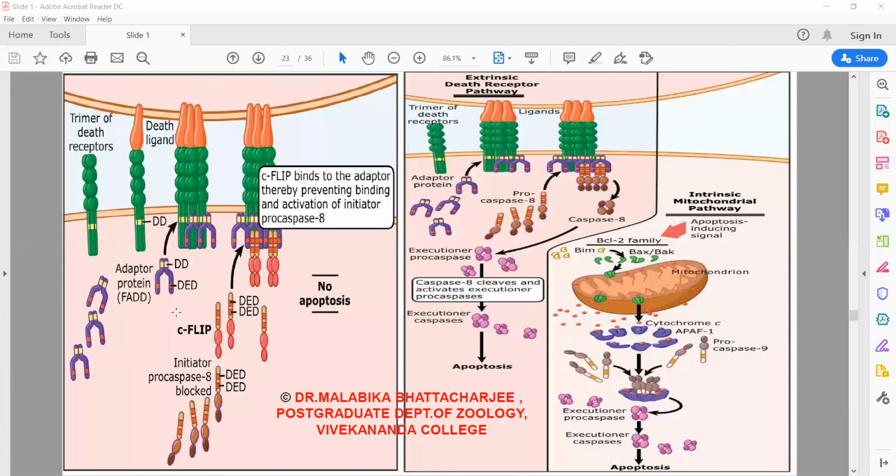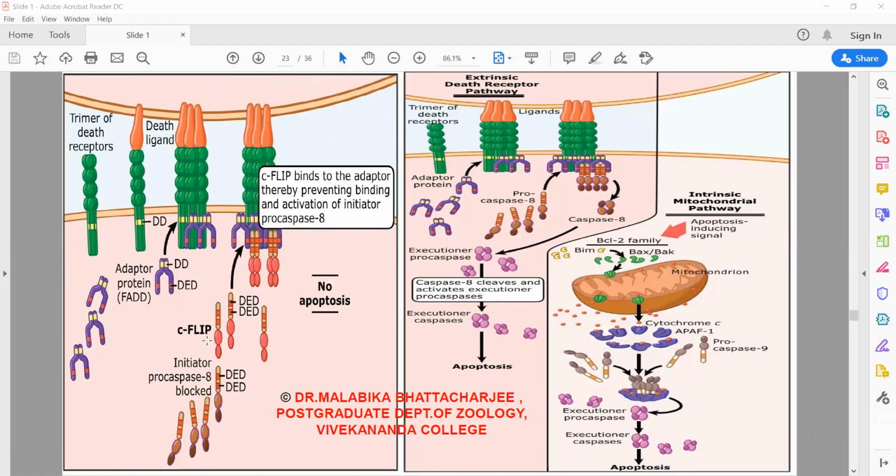It is very similar in structure to procaspase 8. And if you look into the picture, it also has a death effector domain just like caspase 8. The difference between C-FLIP and procaspase 8 is that in case of C-FLIP, there are no catalytic domains. If you remember, in caspase 8, there were two catalytic domains, P20 and P10. But in C-FLIP, we do not have catalytic domains.